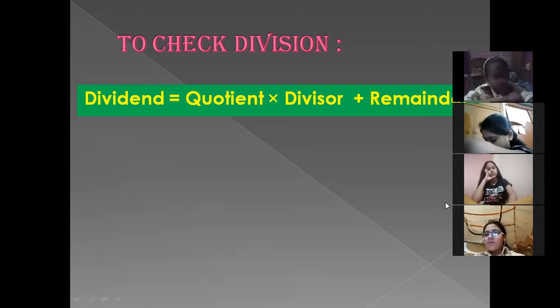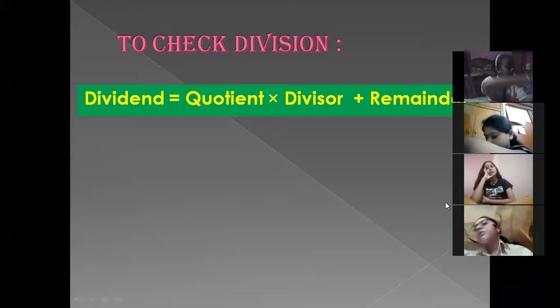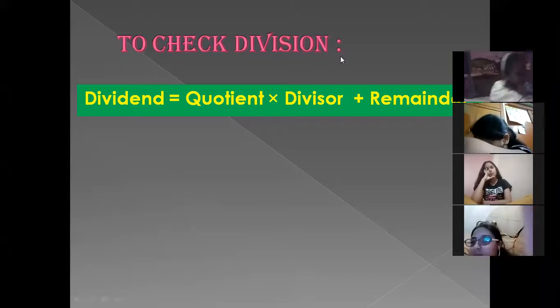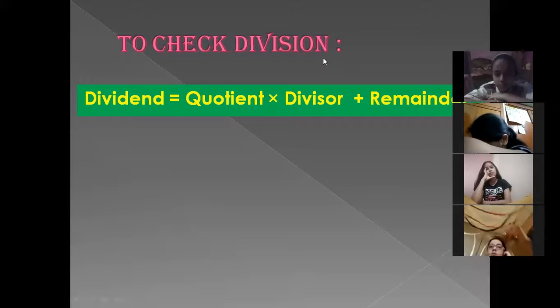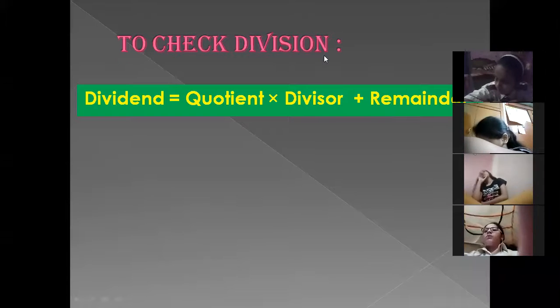It is exactly the same as the dividend. Is it clear? Yes, ma'am. So beta, this is the formula. When we multiply the quotient with the divisor and then add the remainder, we get the dividend. Is it clear, beta? Yes, ma'am.